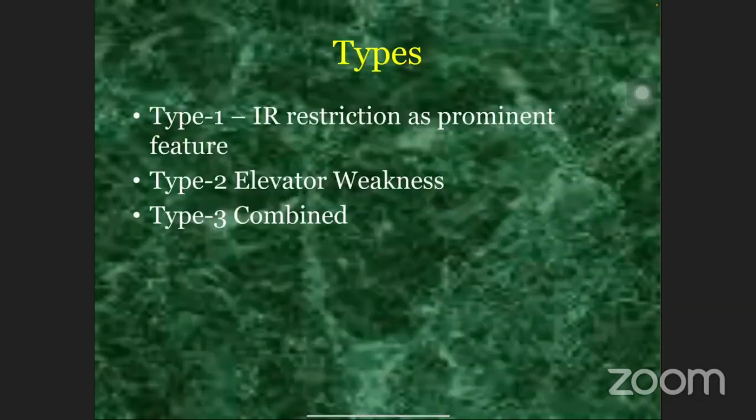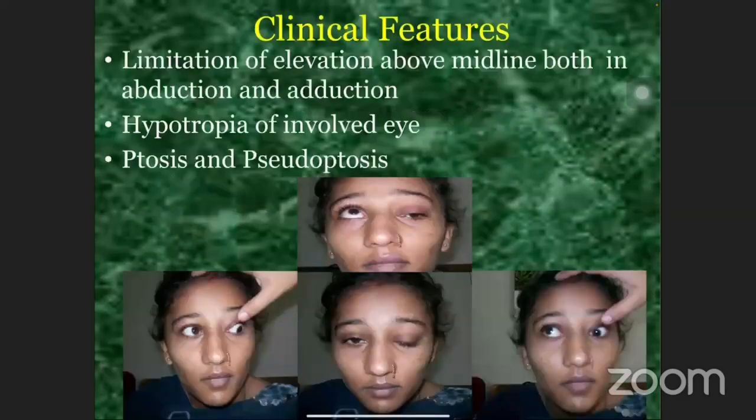It is classified into three types. Type 1, where inferior rectus restriction is a prominent feature. In type 2, the weakness of elevators is a prominent feature, and type 3 is a combined type. Clinically, there is limitation of elevation above midline, both in abduction and adduction. There is usually hypotropia of the involved eye. There is presence of ptosis and pseudoptosis.